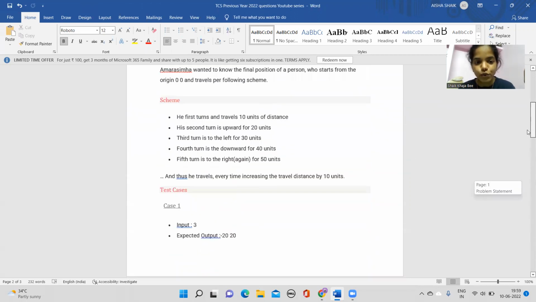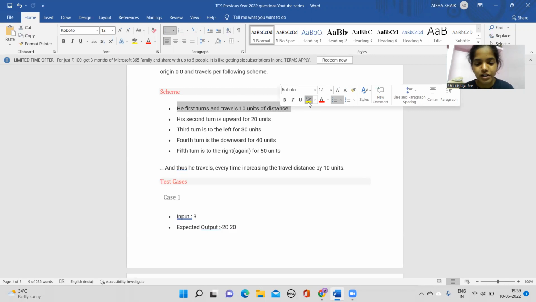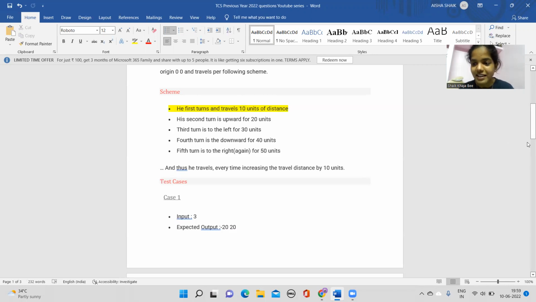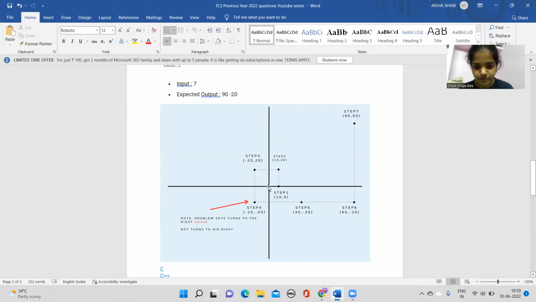So when you go back to his scheme, he says he first turns and travels 10 units of distance. Let us think that he is in this position. He travels 10 units of distance, that is 10, and the y-axis will be 0.